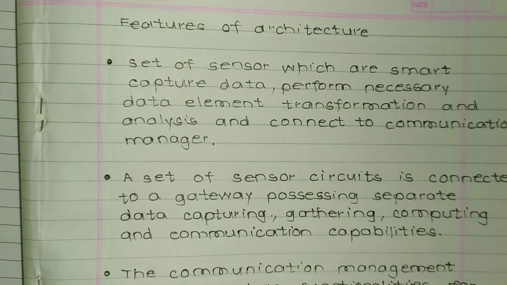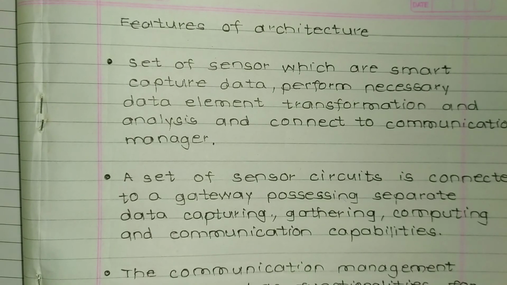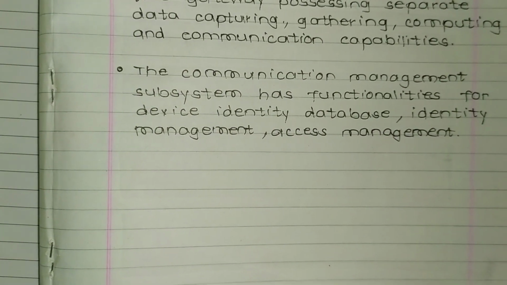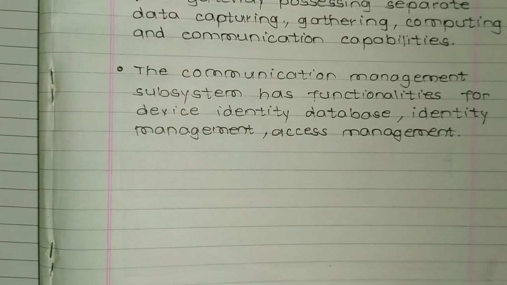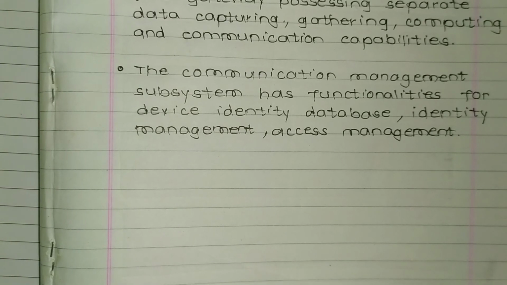Now a set of sensor circuits is connected to a gateway possessing separate data capturing, gathering, computing and communication capabilities. So these sensors send continuous data to the next device which is connected with the communication capabilities. Now the communication management subsystem has functionalities for device identity database, identity management, access management. So these are basically features of the architecture represented by Oracle.